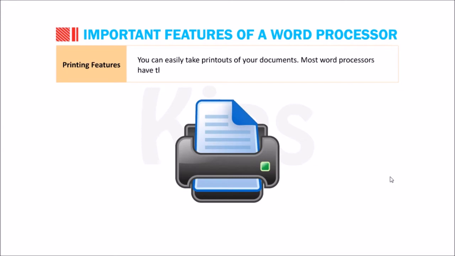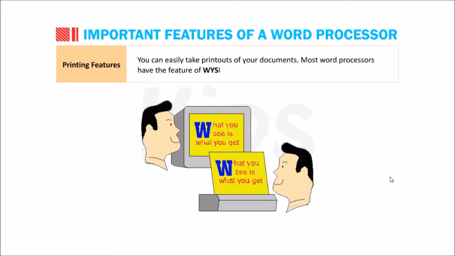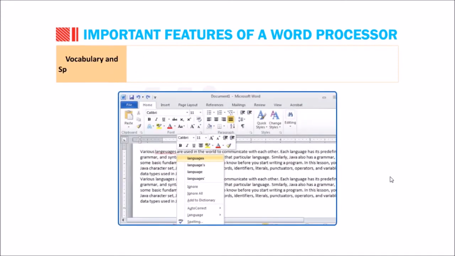Most word processors have the feature of WYSIWYG. What you see is what you get. That is, a document on your screen will look exactly similar to its printed version. Vocabulary and spell check feature. A word processor helps in keeping your document error-free as it has a spell check feature which not only corrects the misspelled words but also suggests the possible synonyms. It is also capable of rectifying grammatical errors.